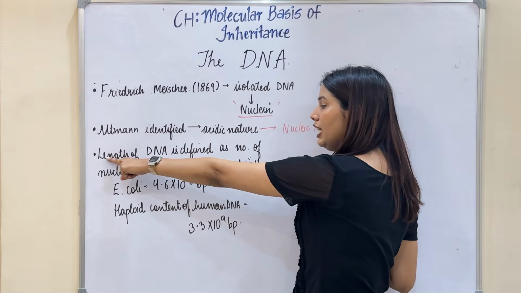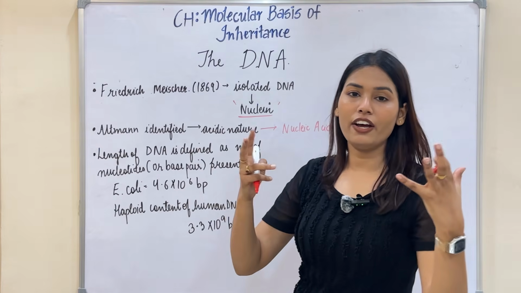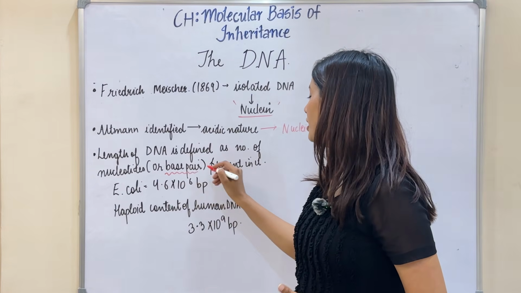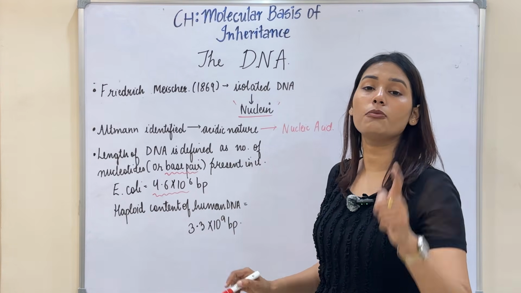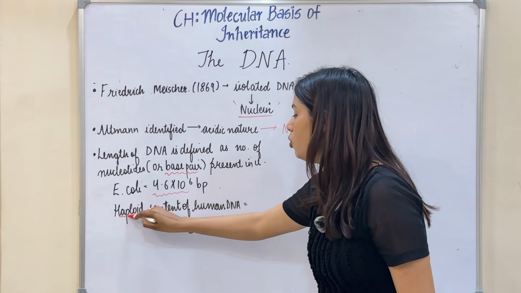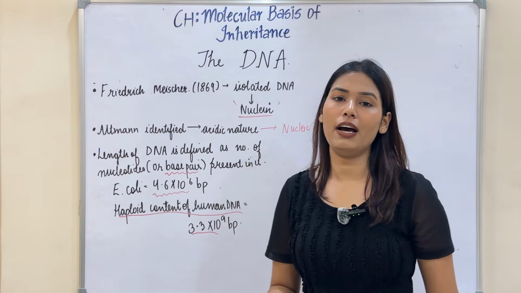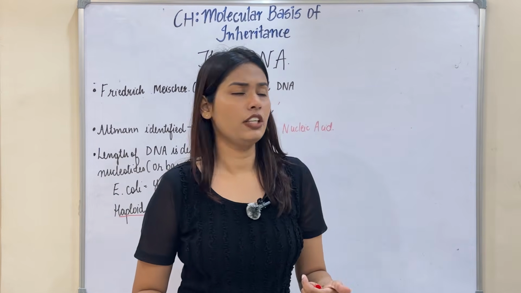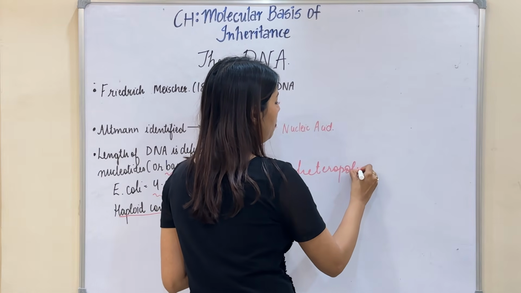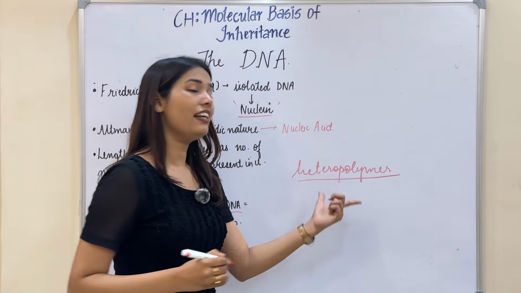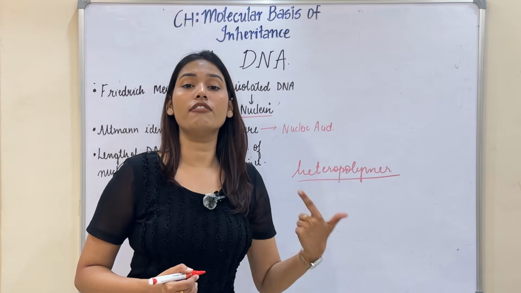One more thing, the length of the DNA is defined as the number of nucleotides or the pair of nucleotides, which is called as the base pair present in it. In E. coli, there are 4.6 into 10 raised to power 6 base pairs, and in a haploid content of human DNA, there are 3.3 into 10 raised to power 9 base pairs. Also, DNA is a heteropolymer. Now, why it is a heteropolymer? Because it is made up of different types, different components of a nucleotide.